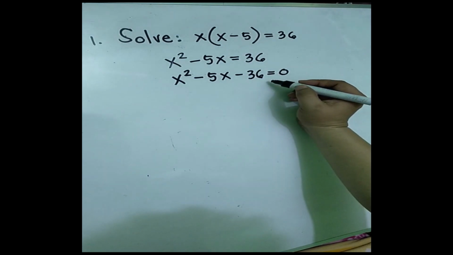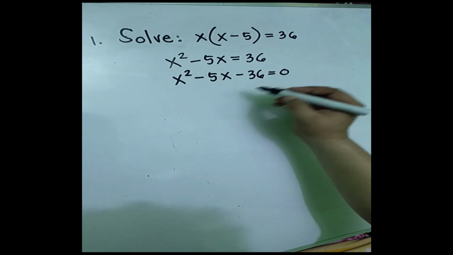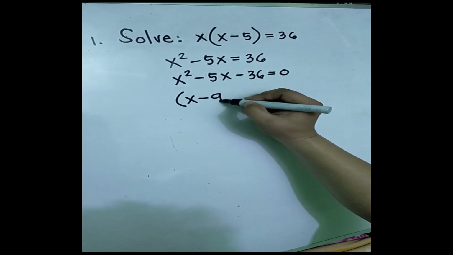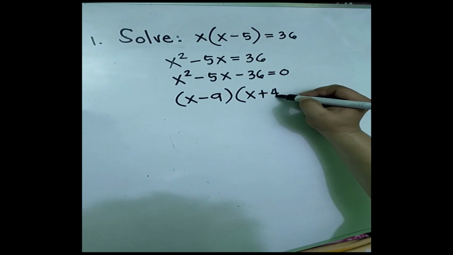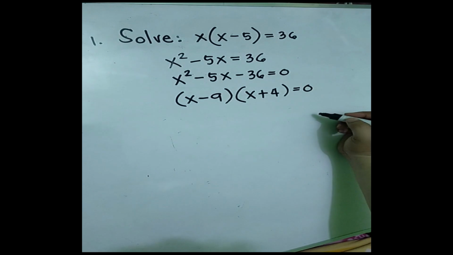And now, this is the new equation. This equation can be solved using any of the methods in solving quadratic equations. So I'm going to use factoring. So the factors are x minus 9 times x plus 4 is equal to 0.